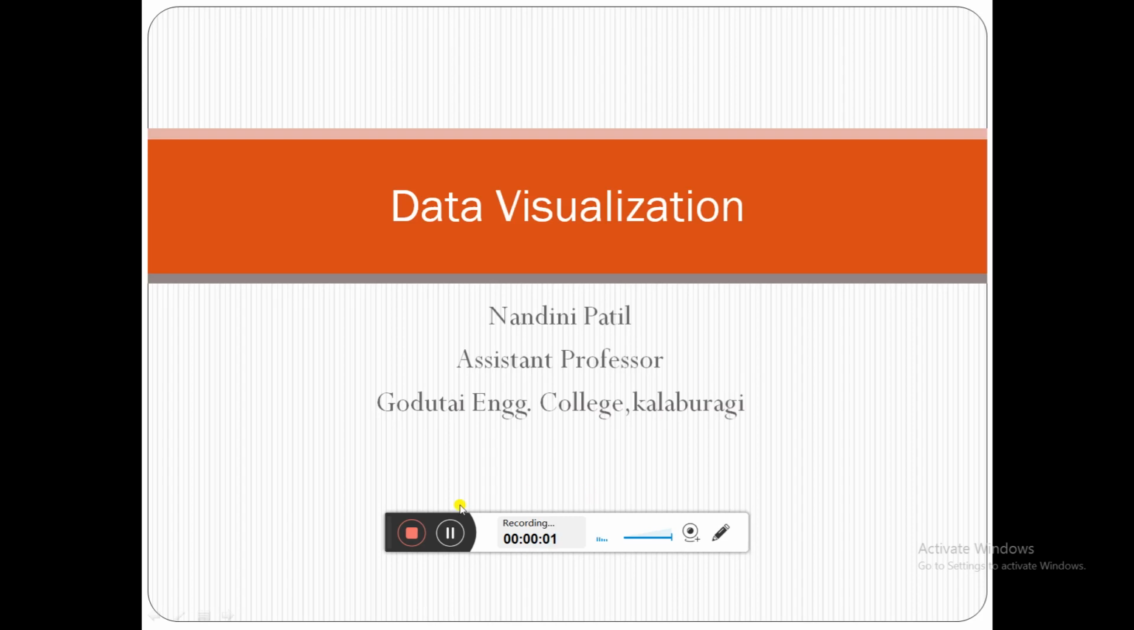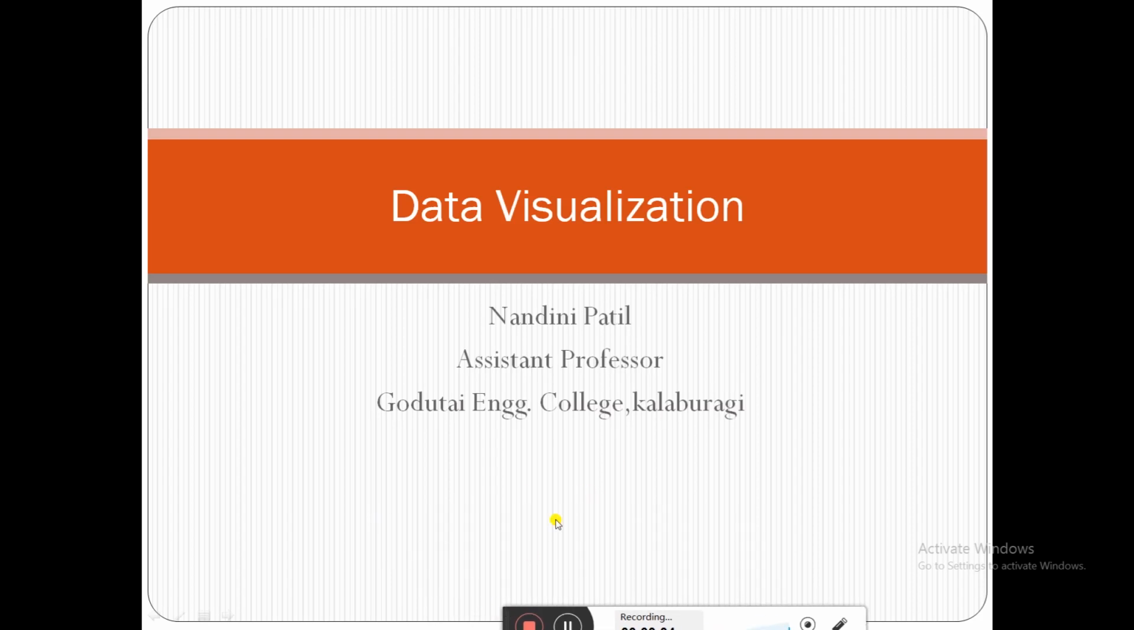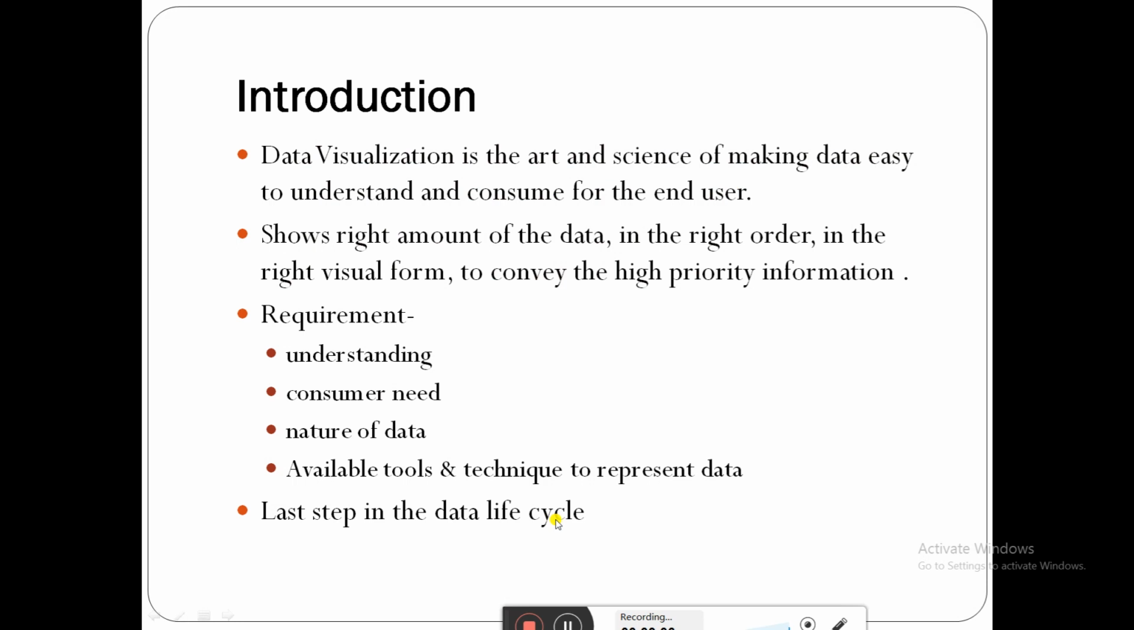Hello everyone, today we are going to start with data visualization. Introduction. Data visualization is the art and science of making data easy to understand and consume for the end user. First you have to understand the data, what is the use of the data, which are the important points. Then you have to consume the data and show the data which is necessary for the end user, using different forms.